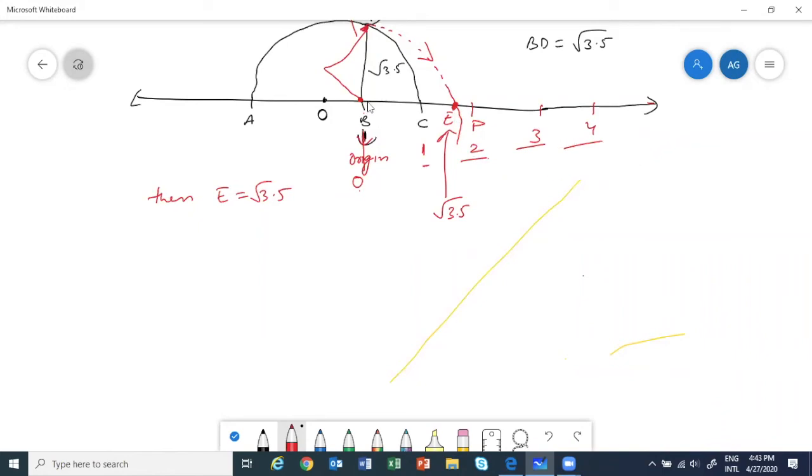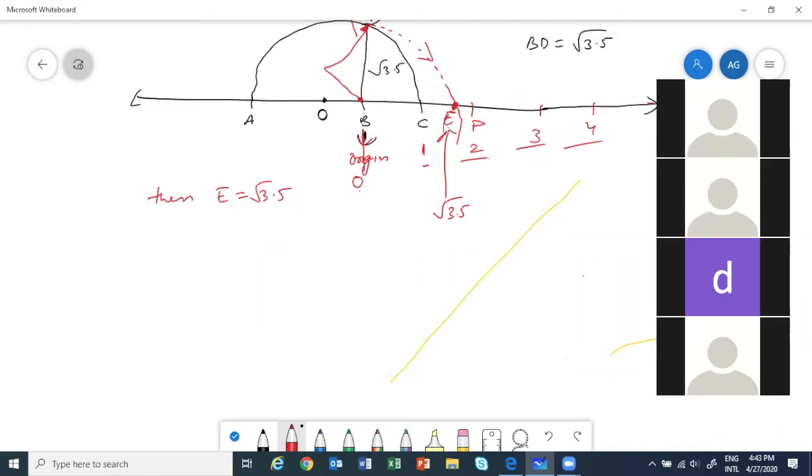After that, once the number line is ready, keep your compass with pointer at B and pencil at D, and then mark the arc. Wherever it intersects your number line, mark that point E. Now this point E will represent your root 3.5. This is the procedure.